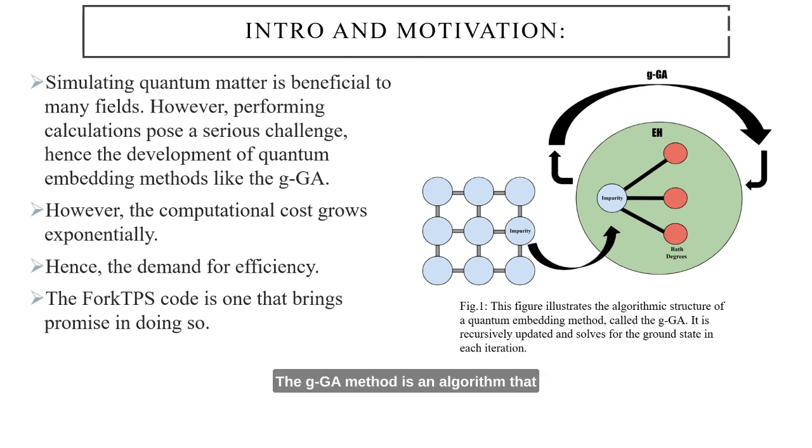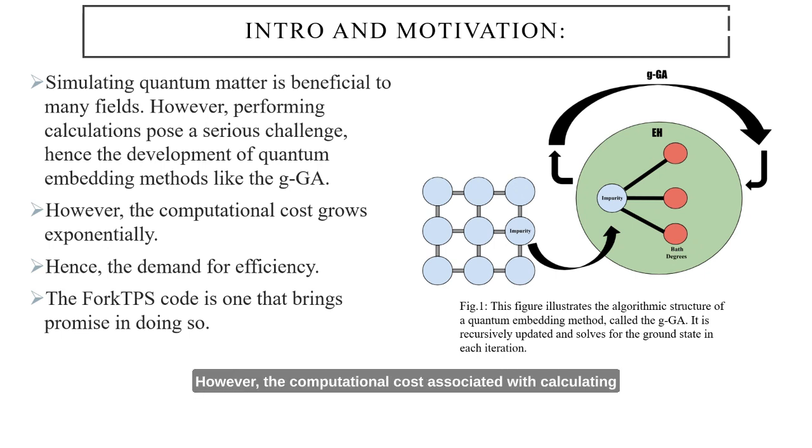The GGA method is an algorithm that iteratively computes the ground state of an embedding Hamiltonian with bath degrees of freedom, and greater baths yield greater accuracy. To the right, we can see a visual representation of the algorithmic structure of the GGA code, in which it takes an impurity in a lattice and couples it to bath degrees of freedom. This system of impurity and baths is what is known as the embedding Hamiltonian, and the GGA iteratively computes the ground state of the embedding Hamiltonian for a greater and greater number of bath degrees of freedom.